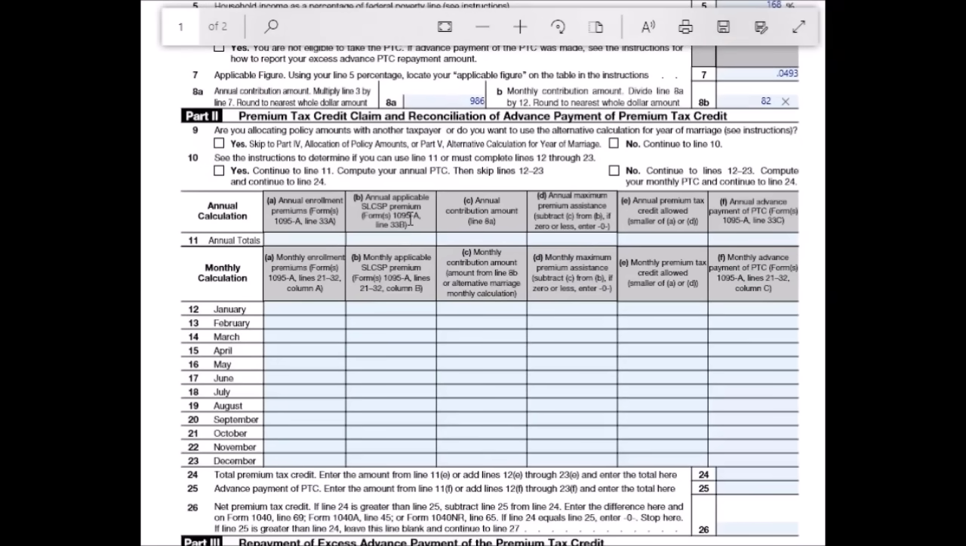All right, so starting here with part 2, are you allocating policy amounts with another taxpayer? Since we're doing an example for someone that is single, we're going to go ahead and click no, which says continue to line 10. If you go to yes on this, you have to skip to part 4, allocation of policy amounts, or part 5, alternative calculation for year of marriage. But like I said, not going to apply to us. So going down to line 10, it says, see the instructions to determine if you can use line 11 or must complete lines 12 through 23. So we're going to go back over to the instructions.